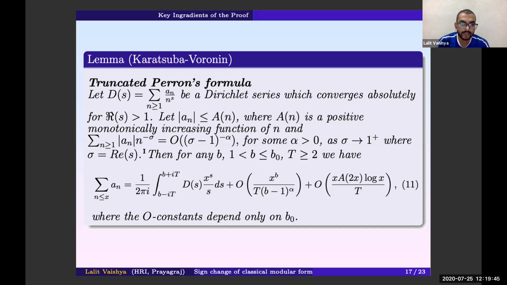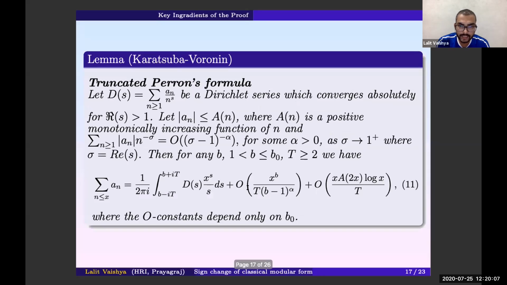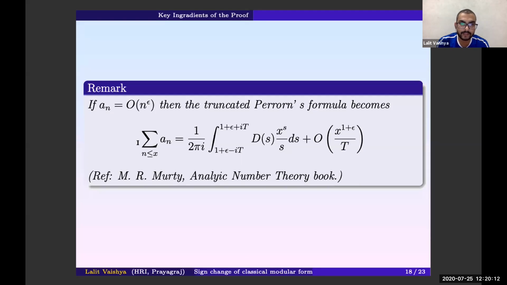We'll state that under certain conditions, this partial sum is equal to 1 over 2 pi i, the integral from b minus iT to b plus iT of the Dirichlet series times x to the s over s ds, plus the big O terms. So whenever this a_n satisfies the Ramanujan-Petersson conjecture, that is big O of n to the power epsilon, then this factor dominates over this one. So precisely we'll have this truncated Perron's formula.